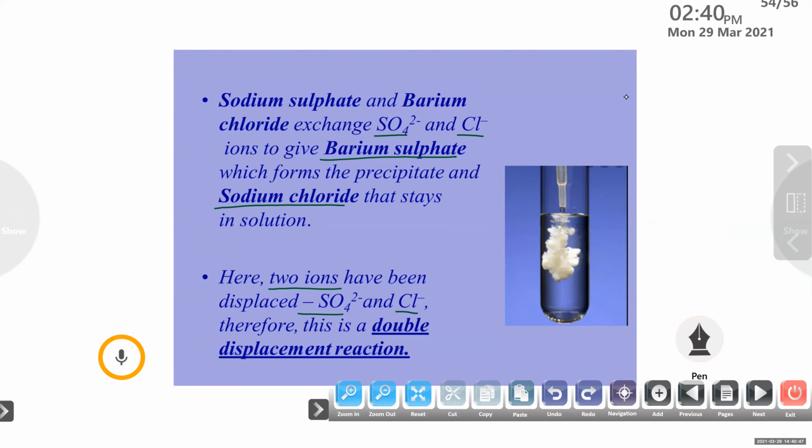Sodium sulfate and barium chloride exchange SO4 2 minus and Cl minus ions to give barium sulfate, which forms the precipitate.